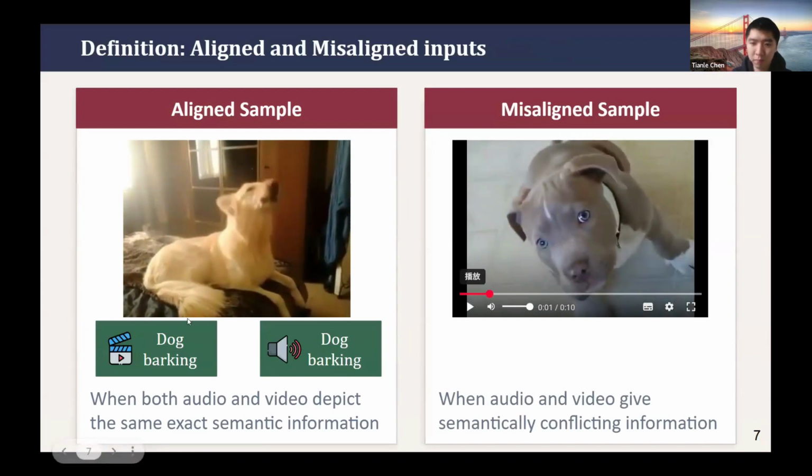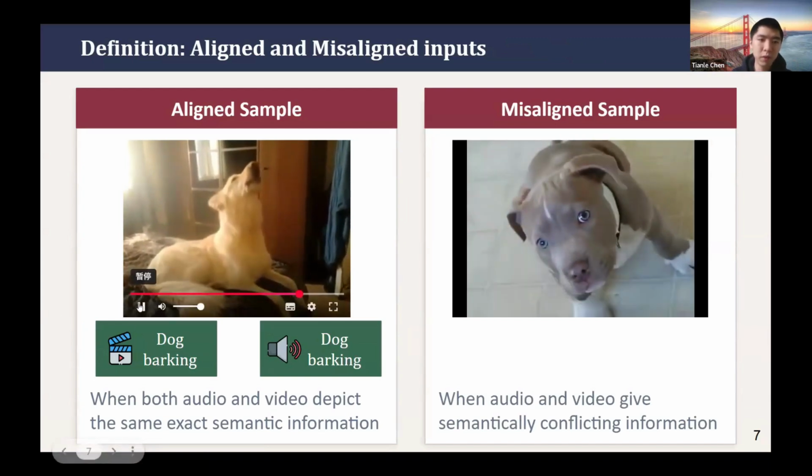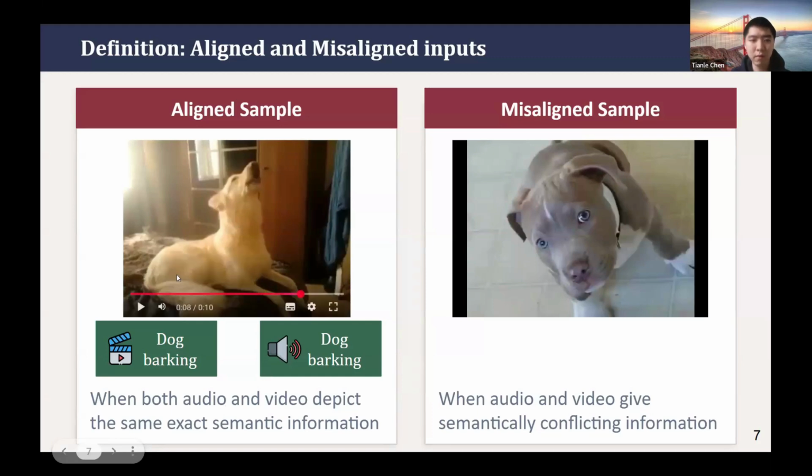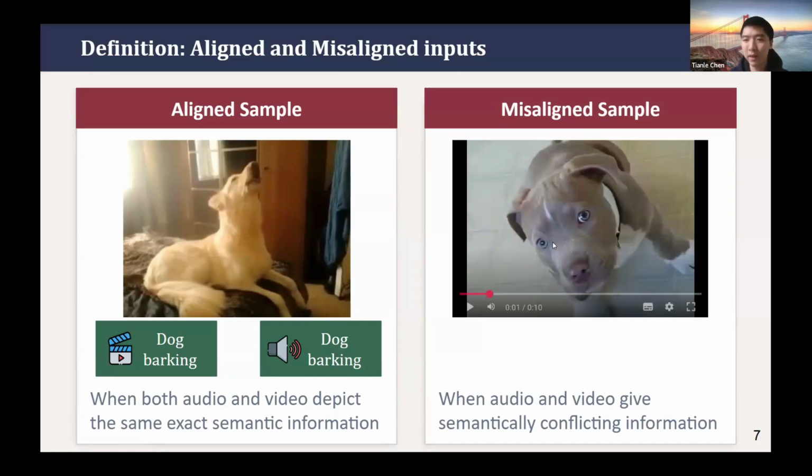For aligned cases, for both cases we are targeting the semantic alignment or misalignment. For the aligned cases, what we see and what we hear have the same semantics. Like in this case, both the audio and the visual are a dog. The visual is a dog and the audio is a dog barking.